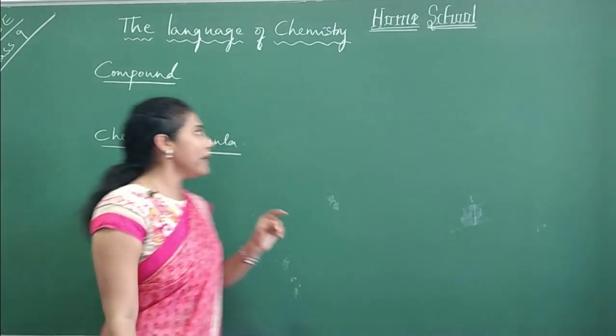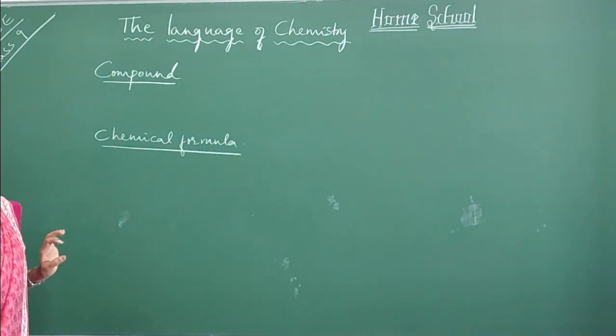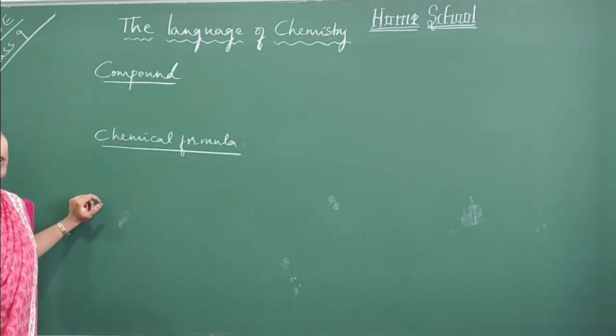Now we will talk about compound and chemical formulae of a compound. So what do you mean by a compound?